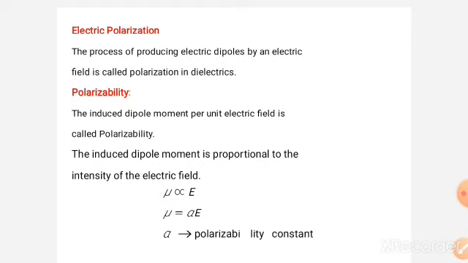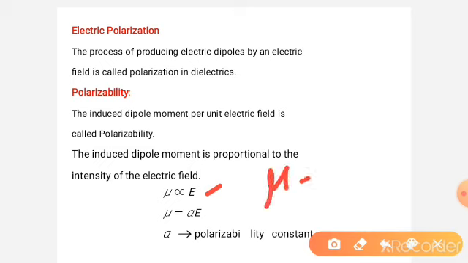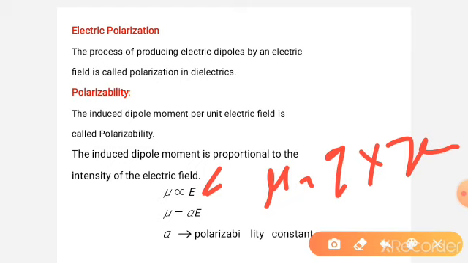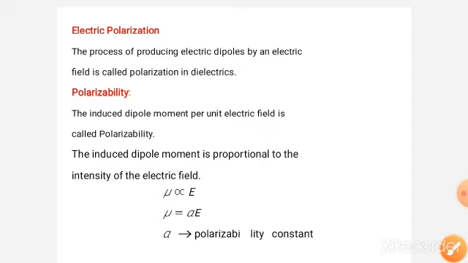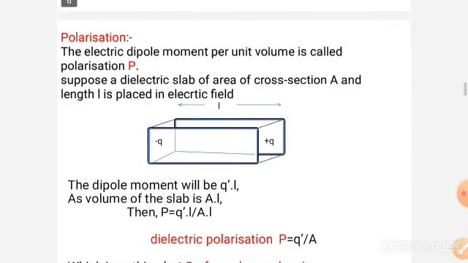So dipole moment increases with increase in the electric field. Why? Dipole moment is equal to charge into the distance between the two charges. If the electric field increases, the separation increases, and automatically the dipole moment also increases. So mu is directly proportional to E, mu is equal to alpha into E. Here alpha is known as the polarizability constant.